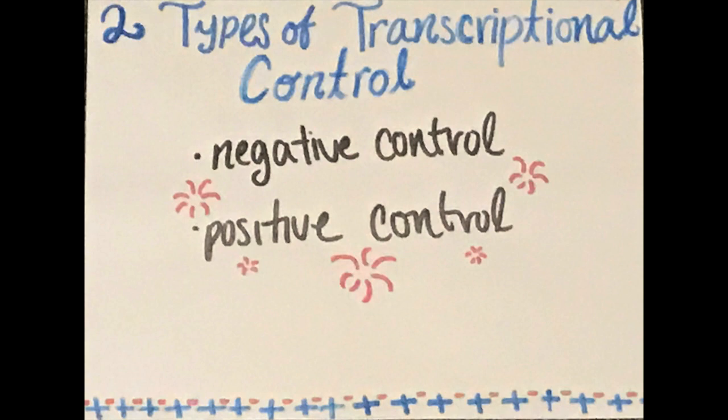There are two types of transcriptional control. Negative control is when regulatory genes encode a repressor that binds to the operator of the operon and inhibits transcription, and positive control is when regulatory genes encode an activator that binds to the DNA sequence and stimulates transcription.